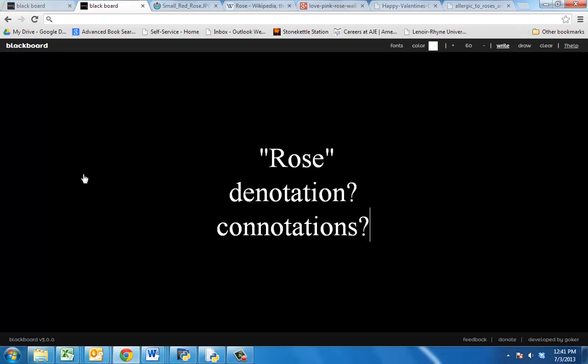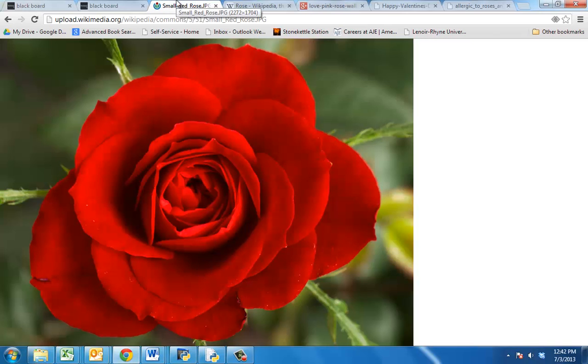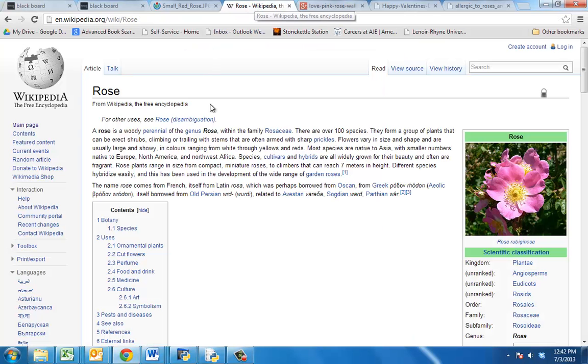Let's use the word rose, for instance. Think for a moment about the difference between the denotation of the word rose and the connotations that might go along with it. So if I ask you, what is this? Define for me the word rose. One way of doing that would be to give the denotation. And we'll go to Wikipedia here. It gives a fairly decent literal meaning of the word rose.